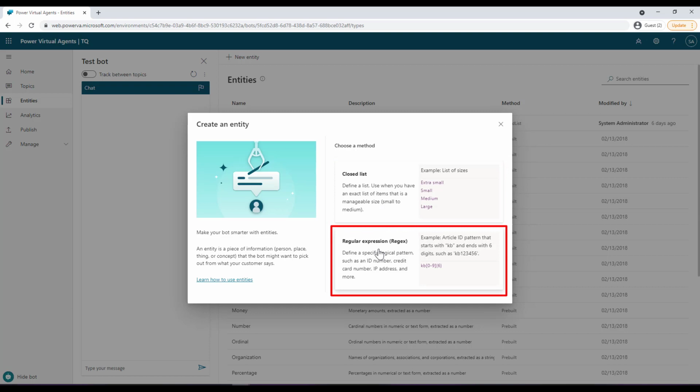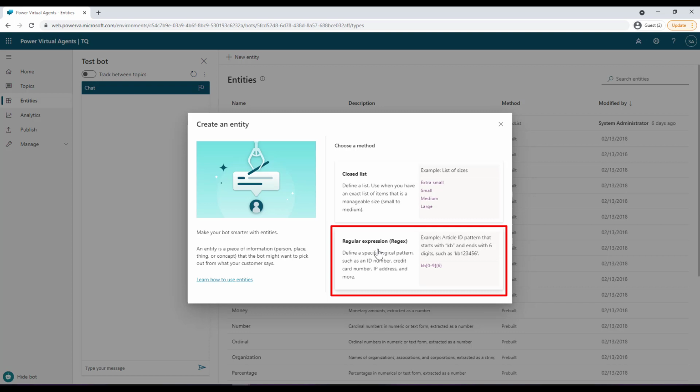Whereas regular expression or regex entities let you define a logical pattern that you will use to match and extract information from an input. Regex entities are great for complex pattern matching against a user input, or if you need to allow specific variations in how a user might format or enter their input in a conversation.